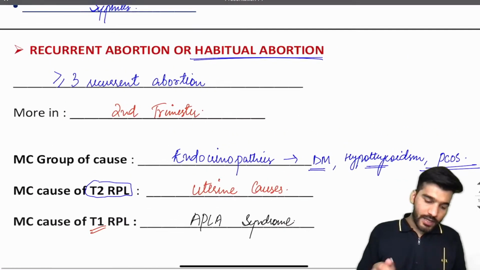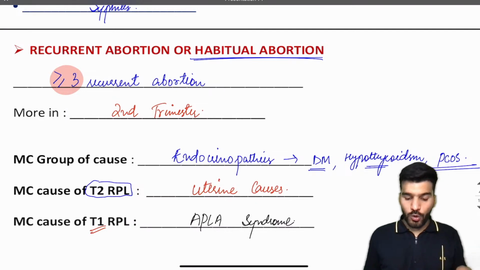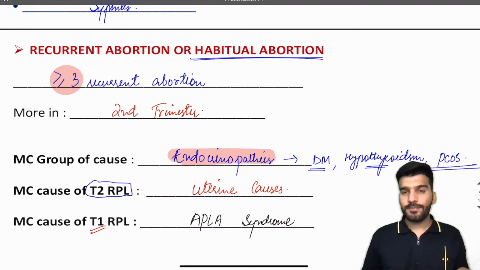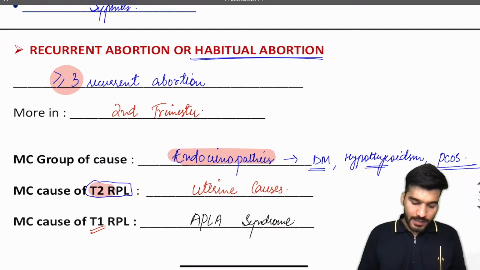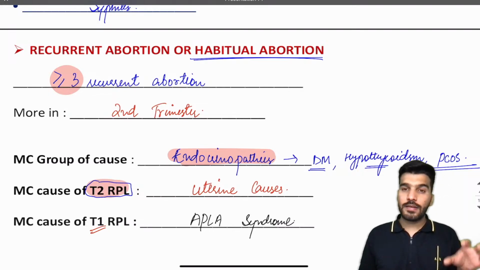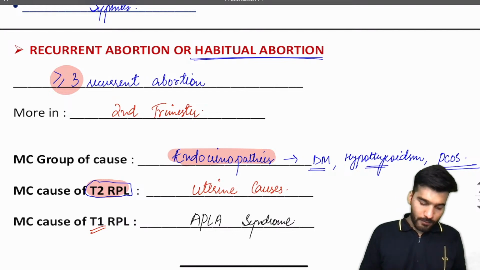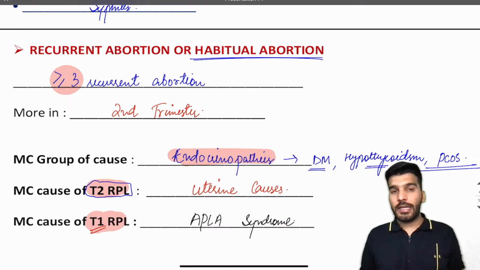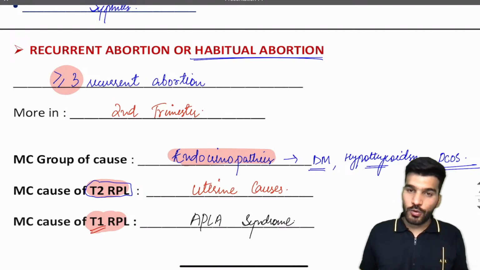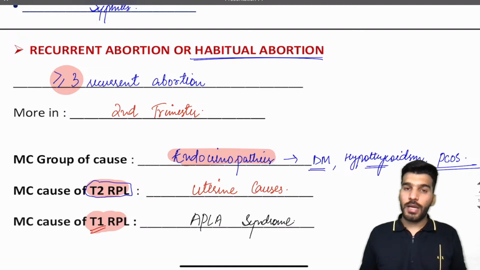Now, what is recurrent abortion? Three or more than three pregnancy losses. Overall, the more common cause is going to be endocrinopathies: diabetes, thyroid, PCOS. PCOS is also related to endocrinology because it is an insulin resistance. Then, in second trimester, the uterine causes, something wrong with the uterus. The most common cause of first trimester recurrent pregnancy loss is going to be antiphospholipid antibody syndrome.